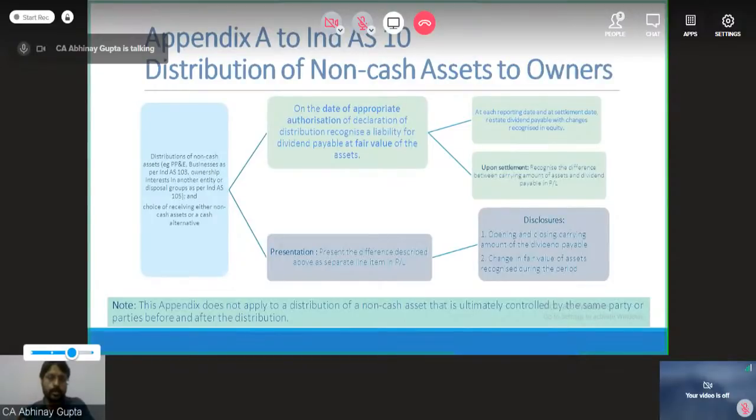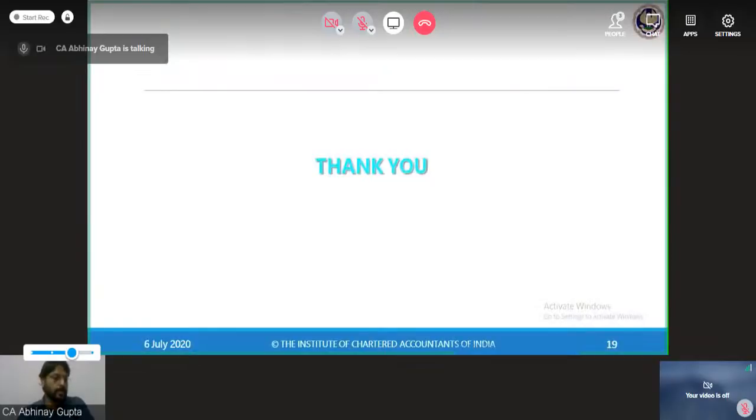Basically, we just need to record a liability for dividend payable, be it a non-cash asset or cash, which we are going to distribute to the owners or shareholders, and we need to restate it at each reporting date until settlement, and the difference needs to be disclosed in the P&L as a separate line item. So this standard is closed from my side.